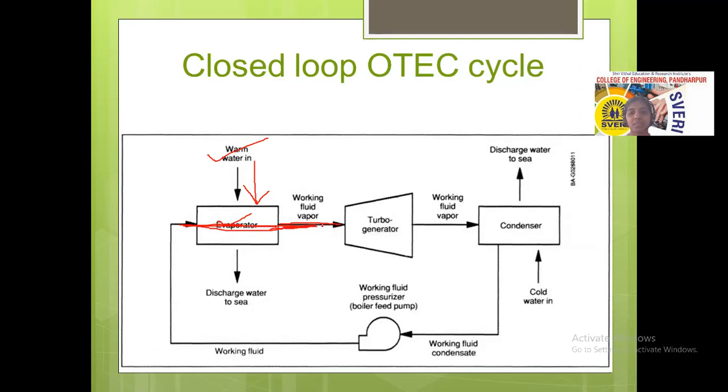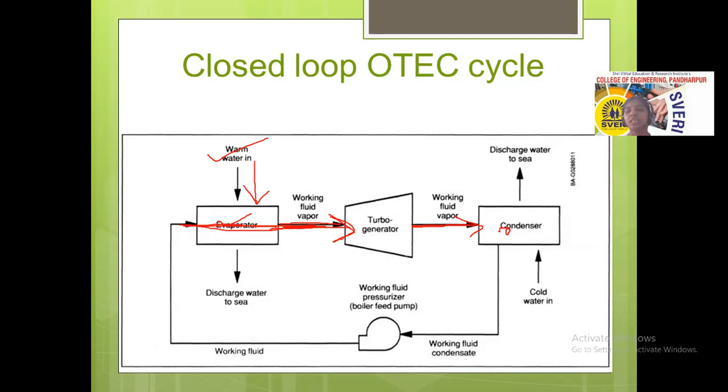That vapor is transferred to the turbo generator. What does that turbo generator do? The turbo generator rotates by the pressure of the vapor, and that mechanical energy is transferred for the further process. Whenever the vapor is transferred here, the heat energy of the vapor gets low, so that vapor is again condensed here.